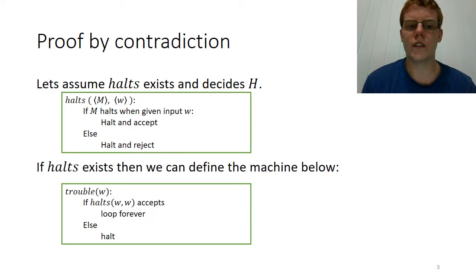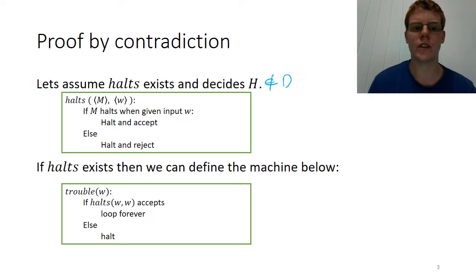The proof that we're going to do to prove that the halting problem is not decidable is going to be a proof by contradiction. So the first thing we're going to do is assume that it is decidable. If a language is decidable, then there must exist a machine which decides the language. So let's call the machine which decides the language H, that we are assuming exists, halt.